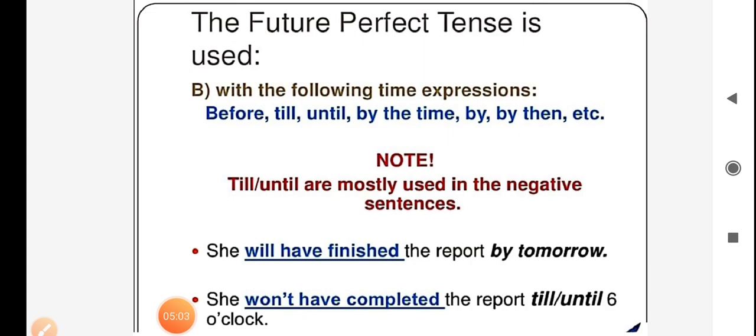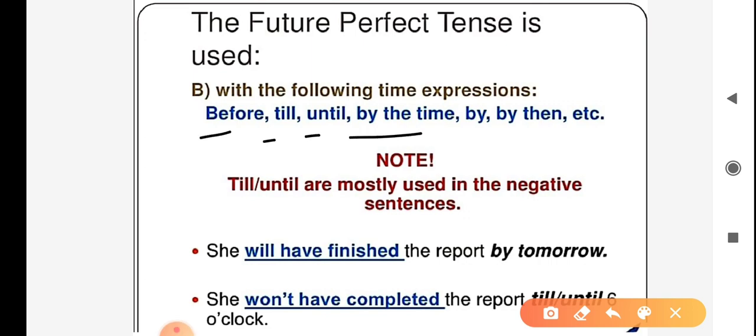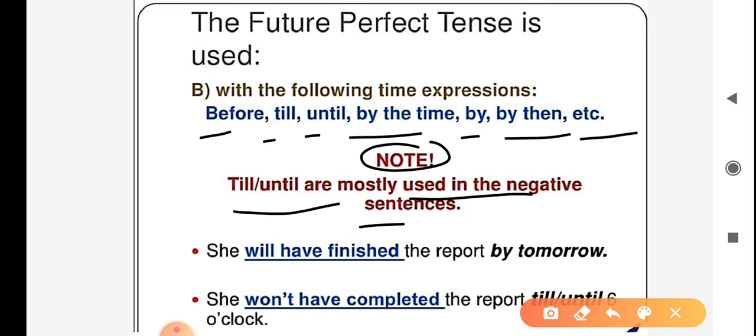The future perfect tense is used with the following time expressions. For example, before, till, until, by the time, by then, etc. Here is a note. Till, until are mostly used in the negative sentences. For example, she will have finished the report by tomorrow. She won't have completed the report till, until 6 o'clock.